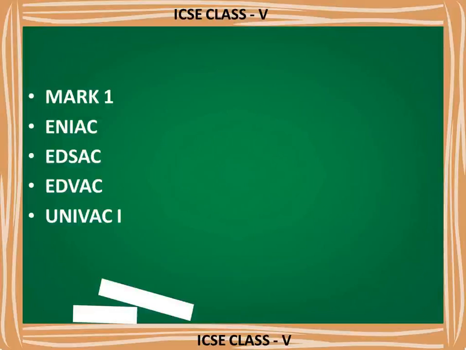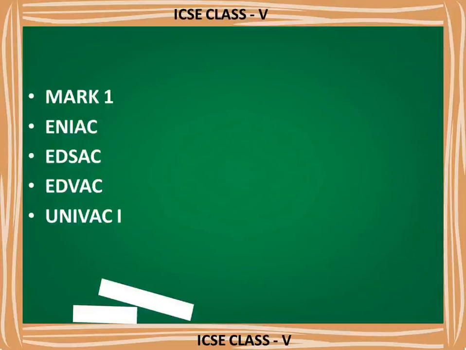It consisted of 18,000 vacuum tubes and was 1,000 times faster than the Mark 1. This ENIAC was 1,000 times faster than the Mark 1, and they fixed 18,000 vacuum tubes in this device. It could add two large numbers in 200 microseconds. So the calculation time is also given: this ENIAC machine was capable of adding two large numbers within 200 microseconds.